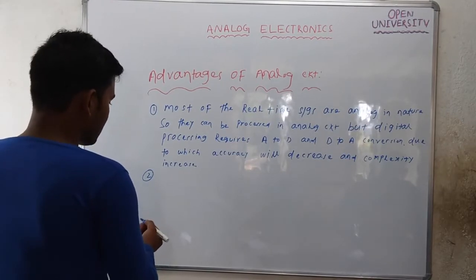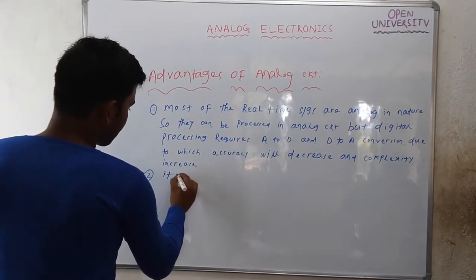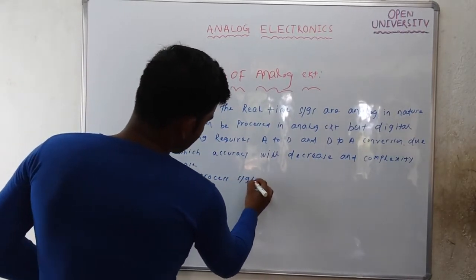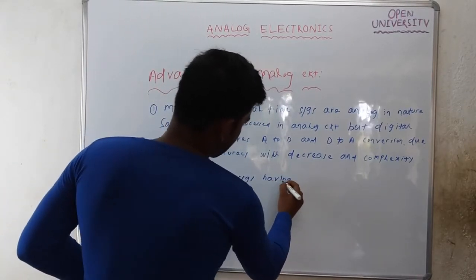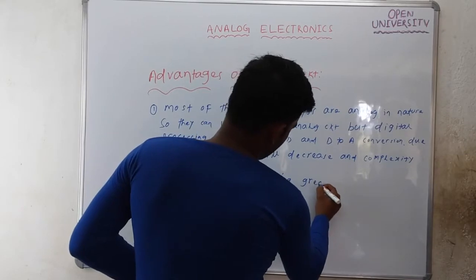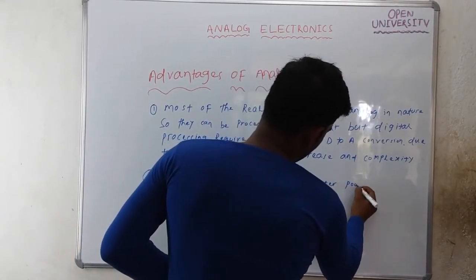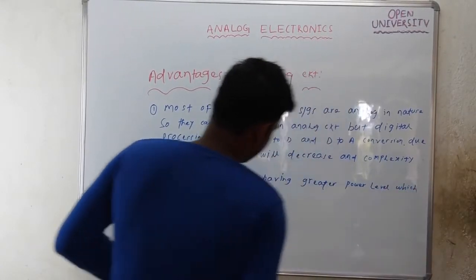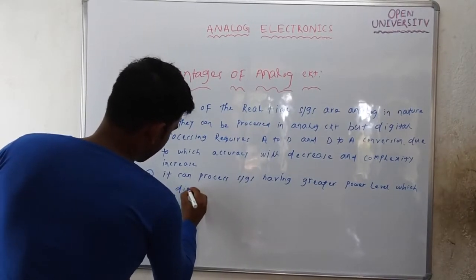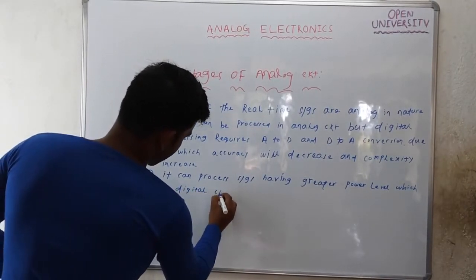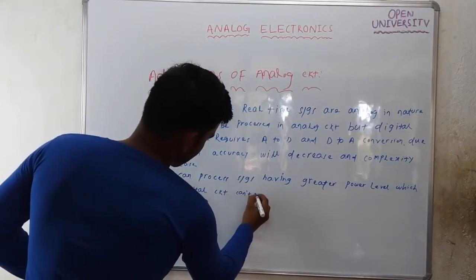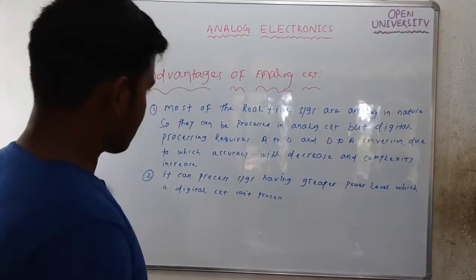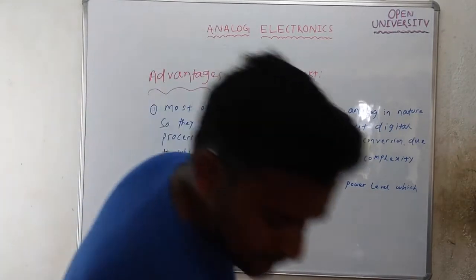So the second advantage of analog circuit is it can process signals having greater power level, which a digital circuit cannot process. So these are the advantages of analog circuits over digital circuits.